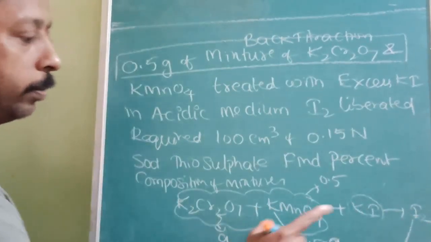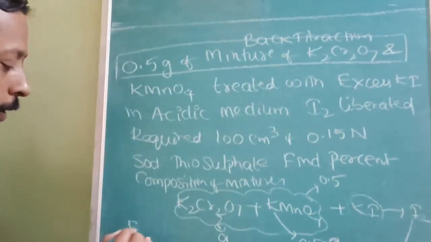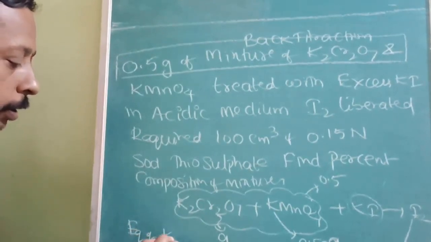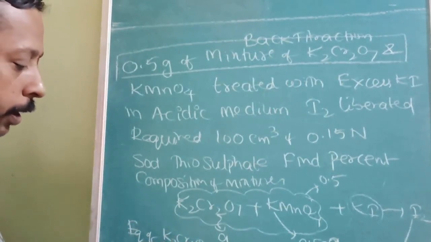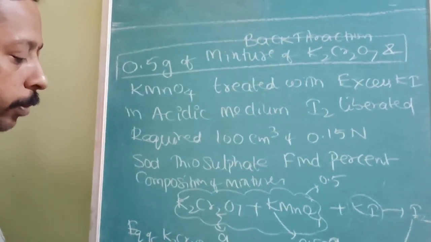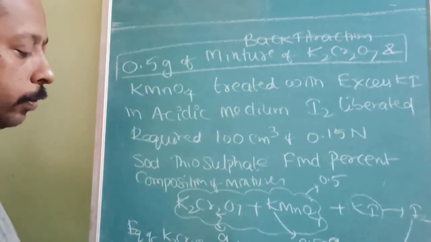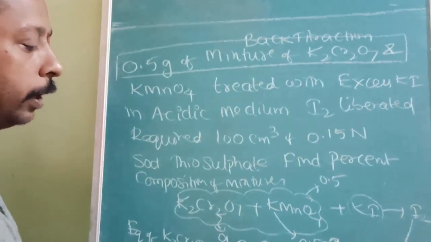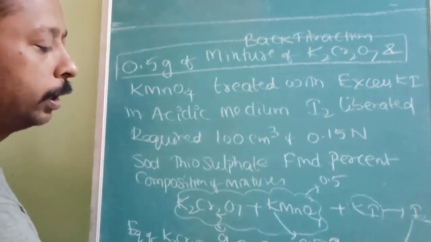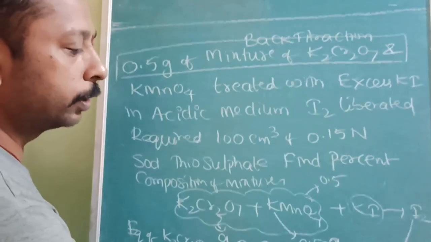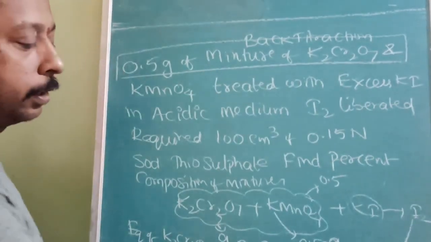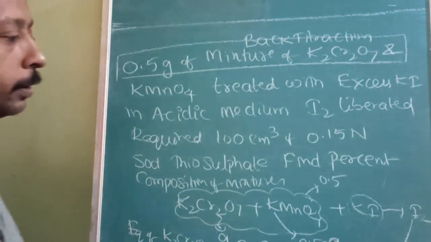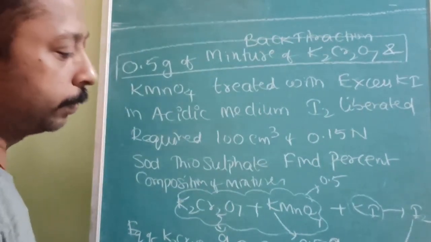Okay. So that means what can we write? Equivalents of K2Cr2O7 plus KMnO4 is equal to equivalents of iodine, which is equal to equivalents of Na2S2O3, sodium thiosulfate or hypo. Try this. If you are not able to get it, then I will explain.